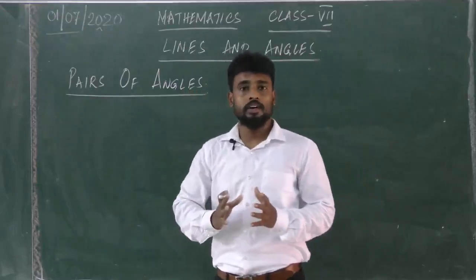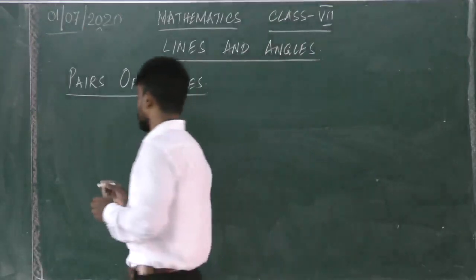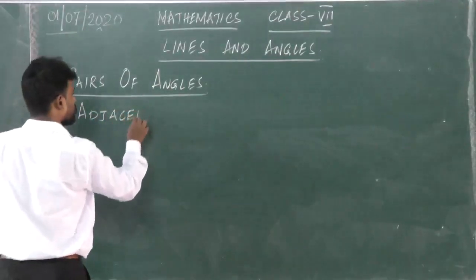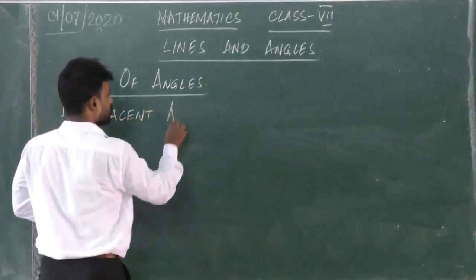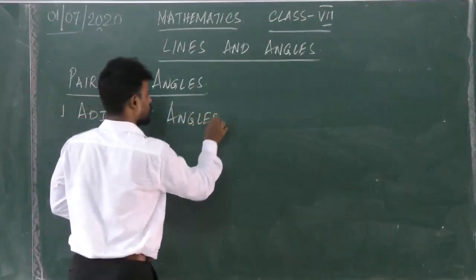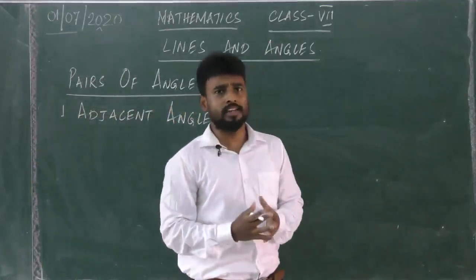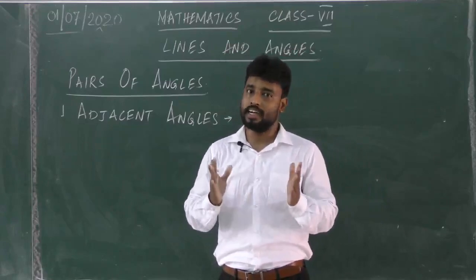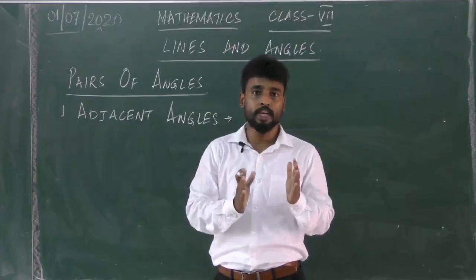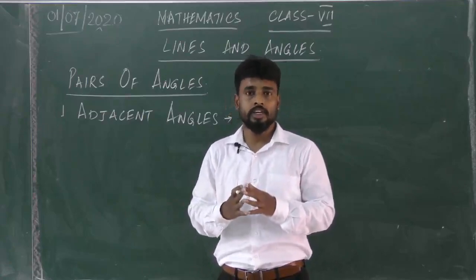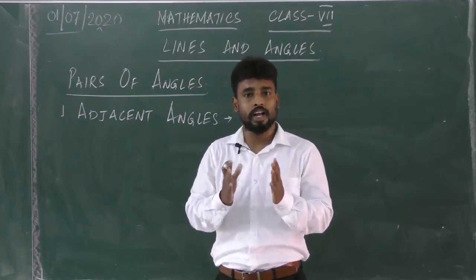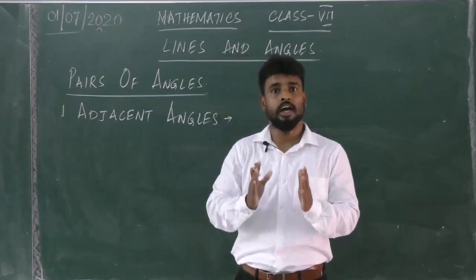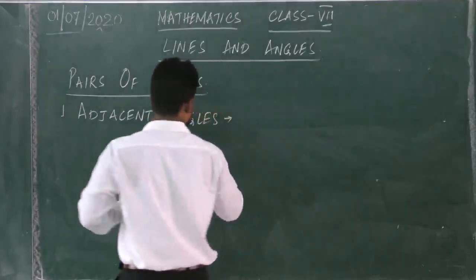Here first we'll come to adjacent angles. In simple words, angles which are side by side are called adjacent angles. Adjacent means anything which is to your side. So any angles side by side are called adjacent angles. Let me write down the definition and then I will explain you.